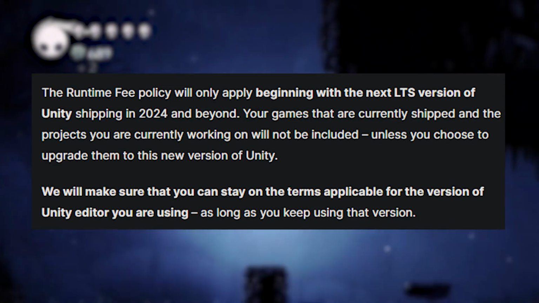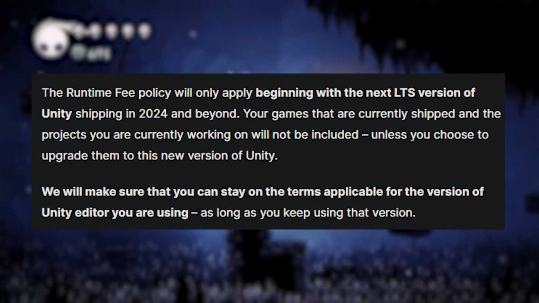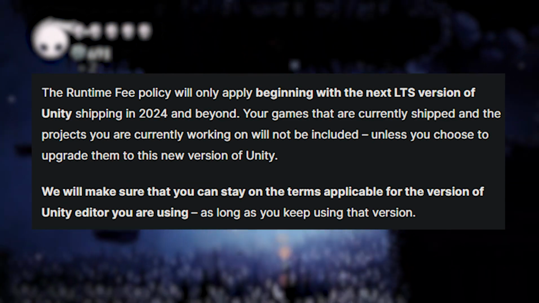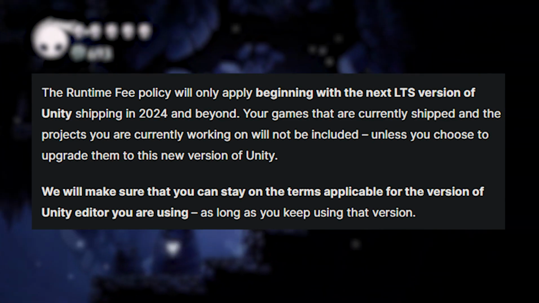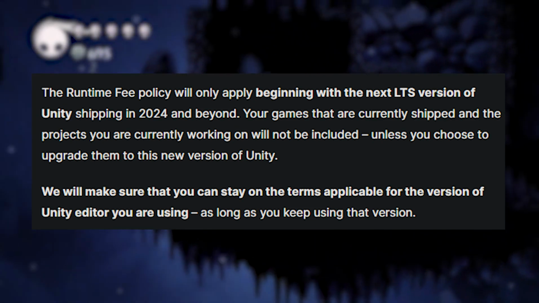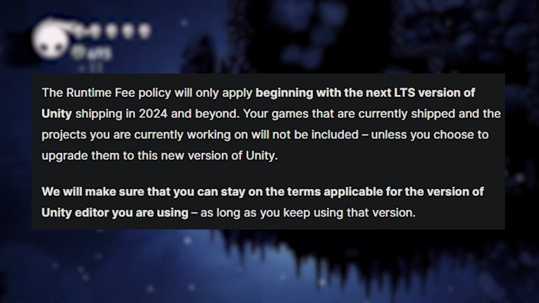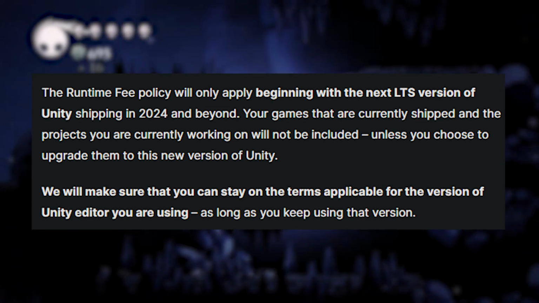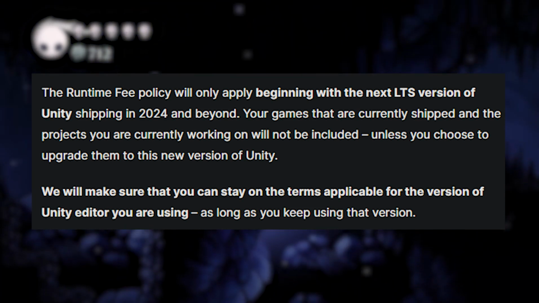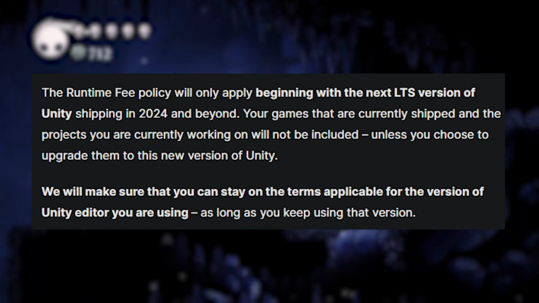First of all, one thing you might have not noticed is that the only people affected are those that upgrade to the new LTS version of Unity. That means that projects that have been made using other past versions will not be charged at all, and moreover, people that are currently working on projects using the current engine can rest safely, knowing that as long as they don't upgrade, they don't have to pay any fees. It is said in the text, or at least heavily implied, as far as I can tell, that upgrading will be a choice and not a necessity.